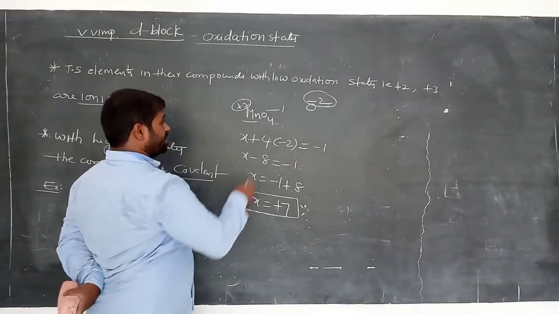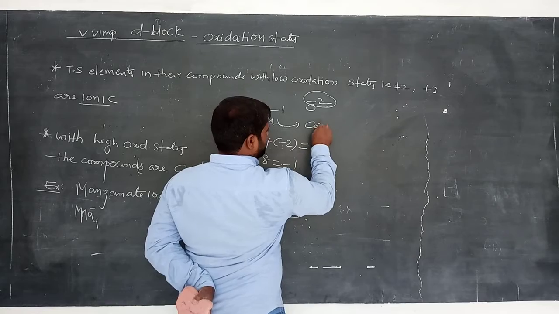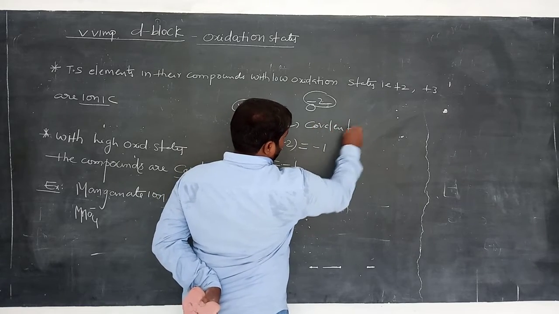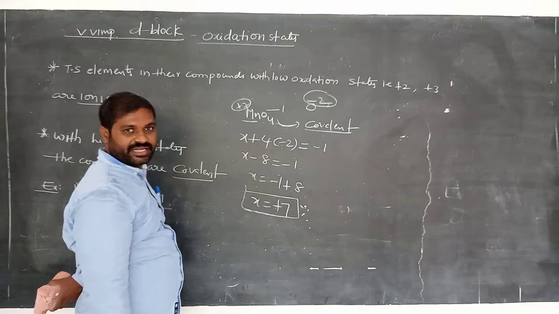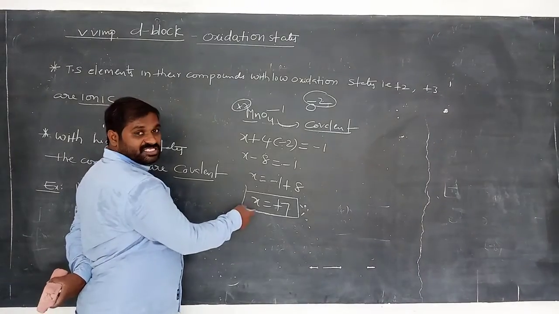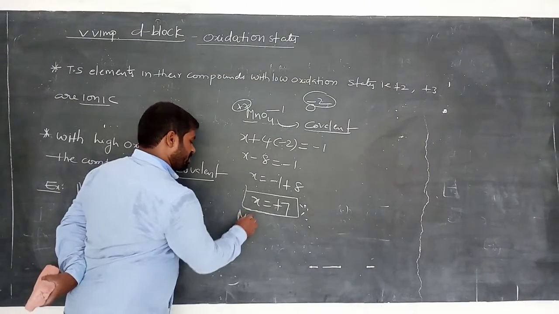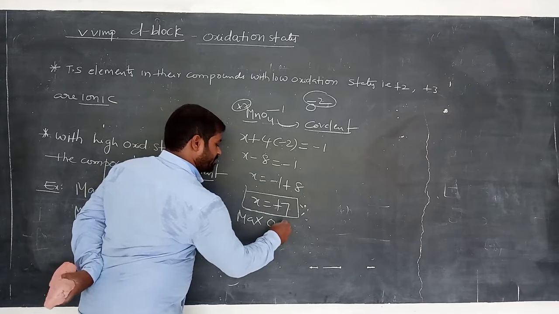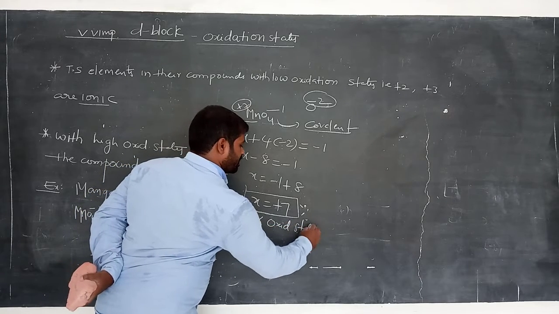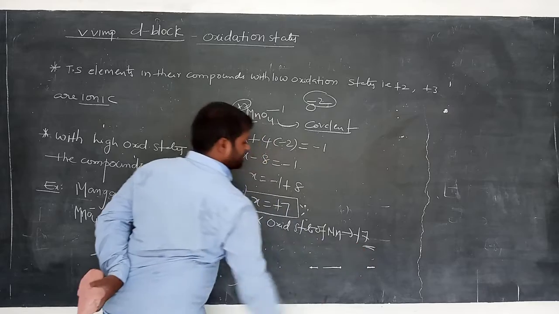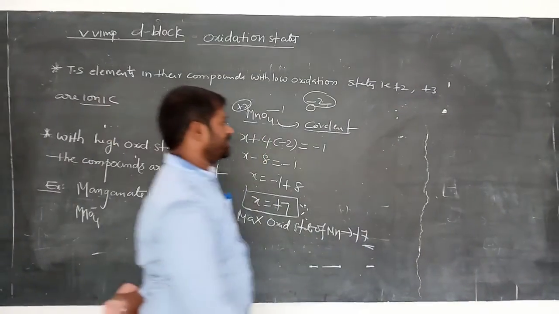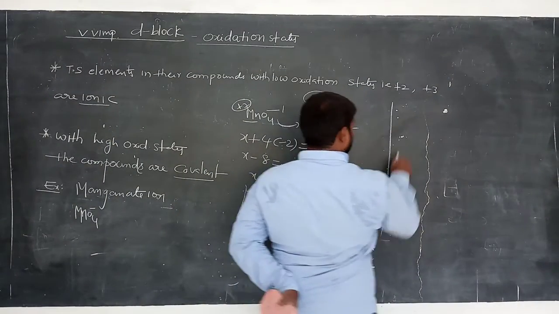Okay. So it is covalent in nature. All bonds are covalent in nature in MnO4 minus. Am I right, clear? So why? Because it shows the maximum oxidation state of manganese, that is +7. Am I right? So MnO4 minus is covalent. Okay. So let us take one more example.